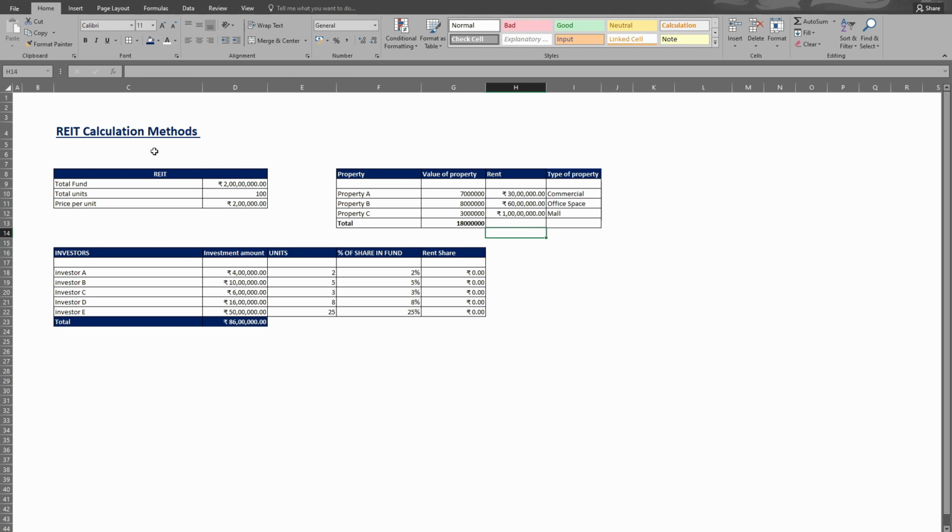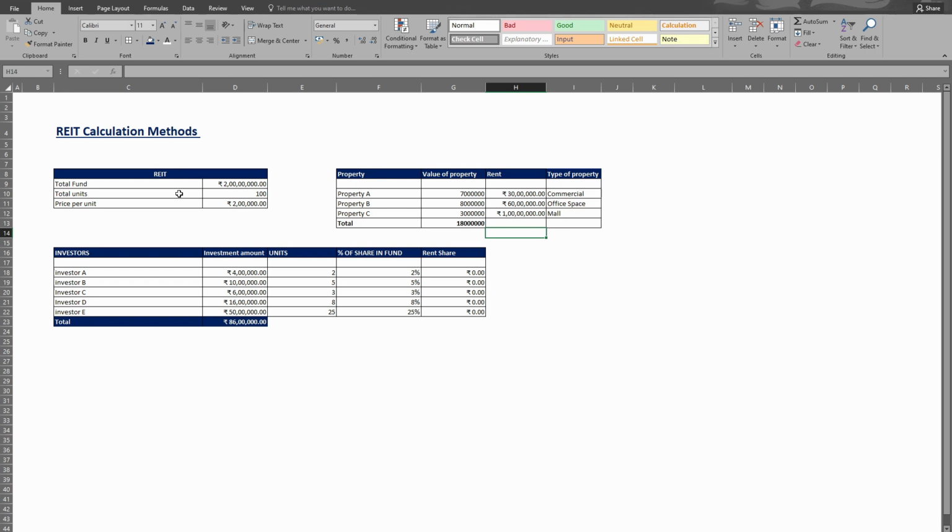What has been left, they keep the fund for their different purposes, for example financing any properties and earning interest income from that finance, or they can invest in under-construction property. There is a SEBI rule for the REIT. They have to invest at least 80% of their total fund into income generating properties.